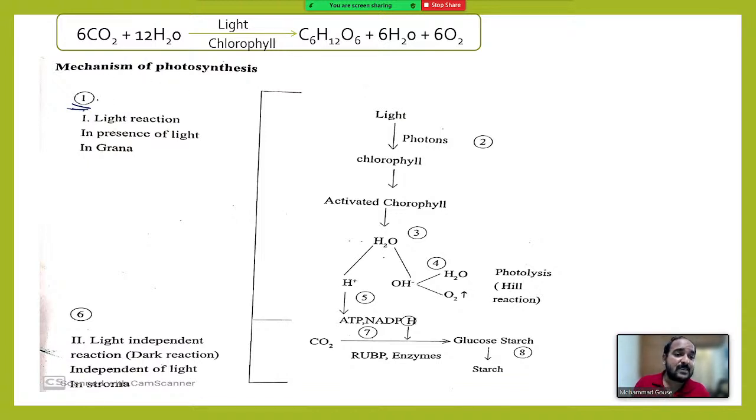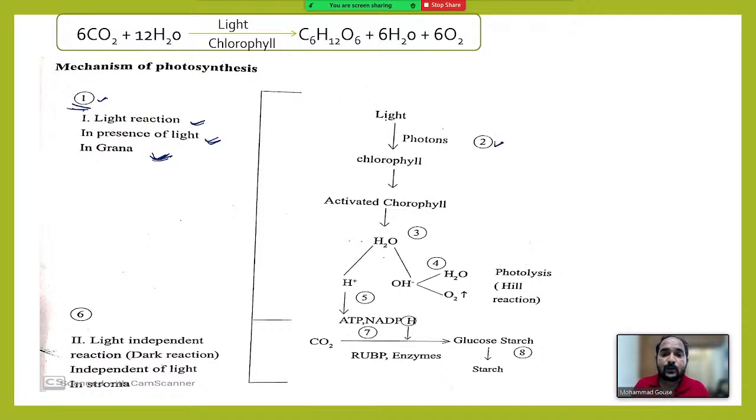The first phase of photosynthesis is called the light reaction. It occurs in the presence of light inside the grana of the chloroplast. Got it? The first phase of photosynthesis is called a light reaction. It occurs in presence of light. It occurs in grana of the chloroplast.